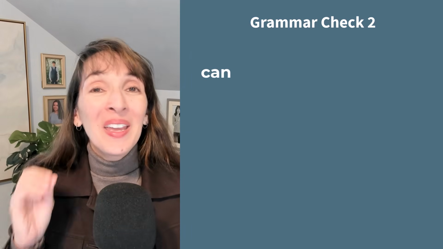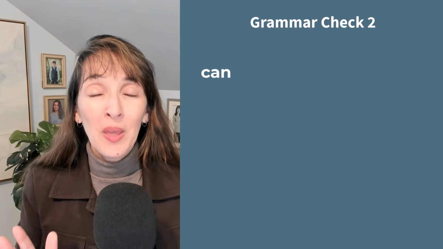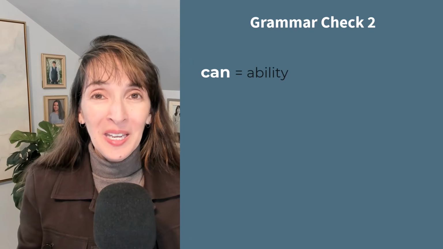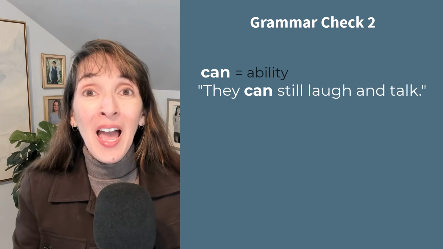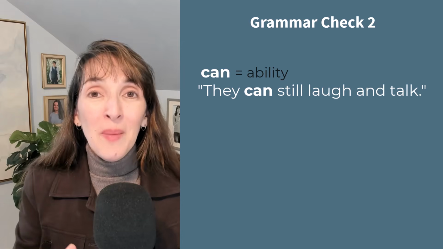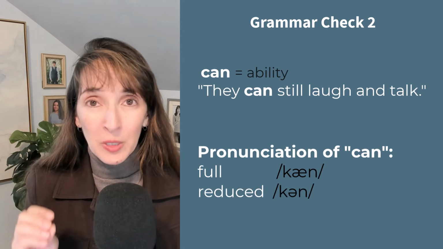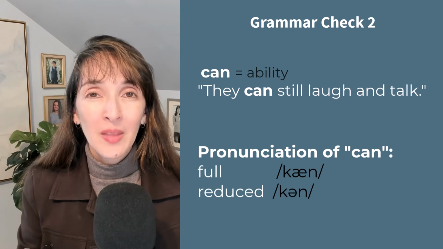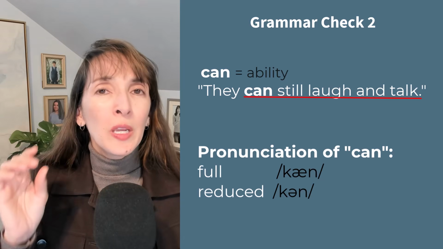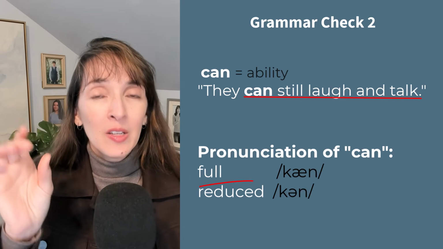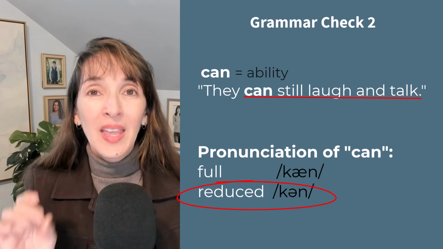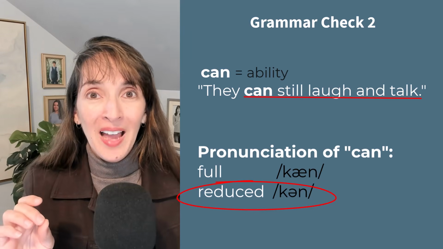Grammar check. Can is our next modal verb. It often expresses ability, as in they can still laugh and talk. Remember that can has a full and reduced pronunciation. Before a base verb, we can reduce the A in can to a schwa sound. It's weak and very relaxed.